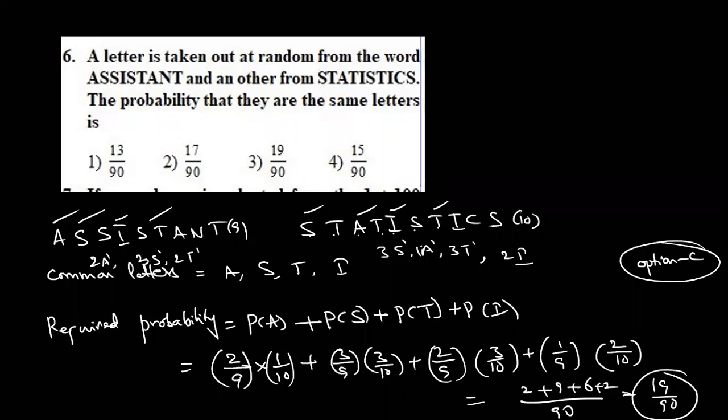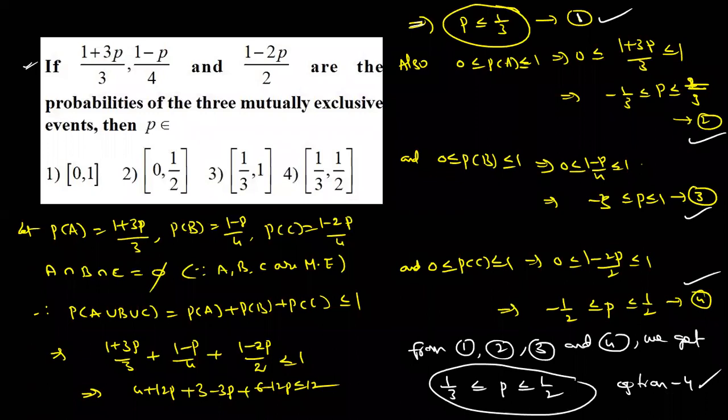Once again, see, it was the previous year advanced question. The probabilities of the three mutually exclusive events. Probabilities of the three mutually exclusive events. What is the meaning?